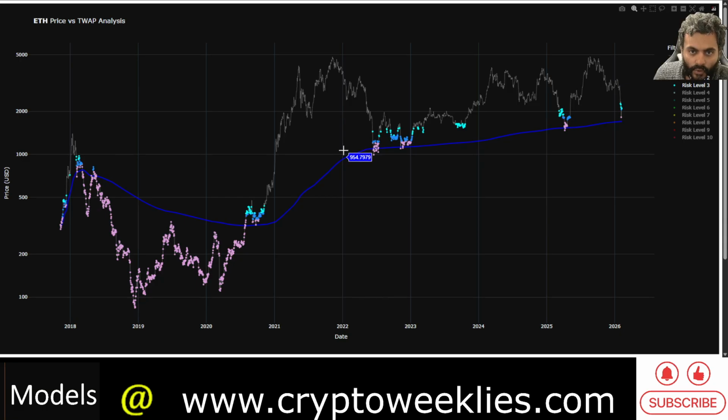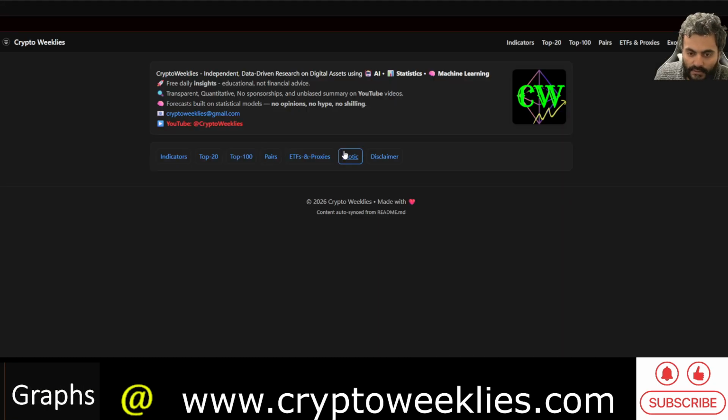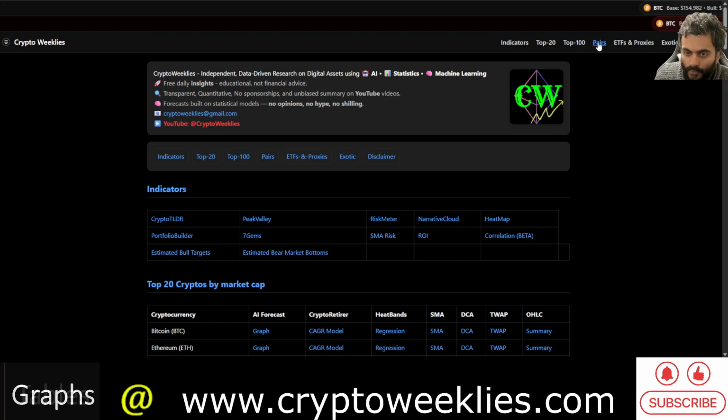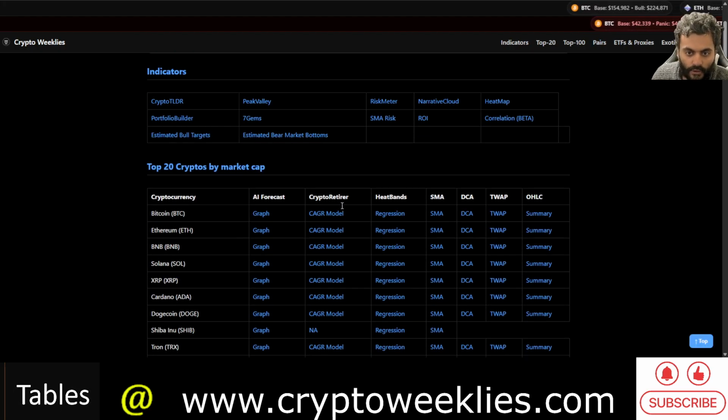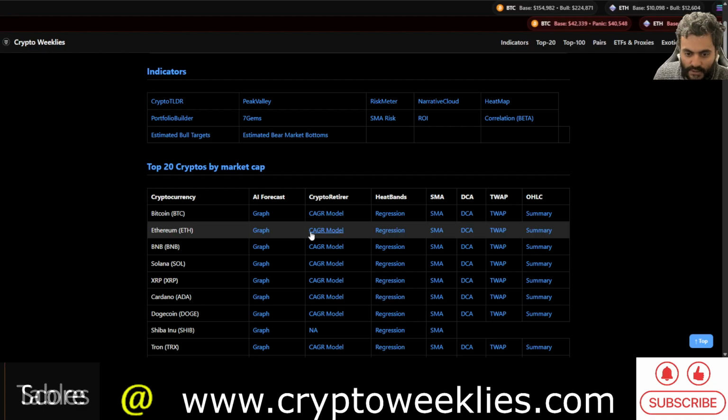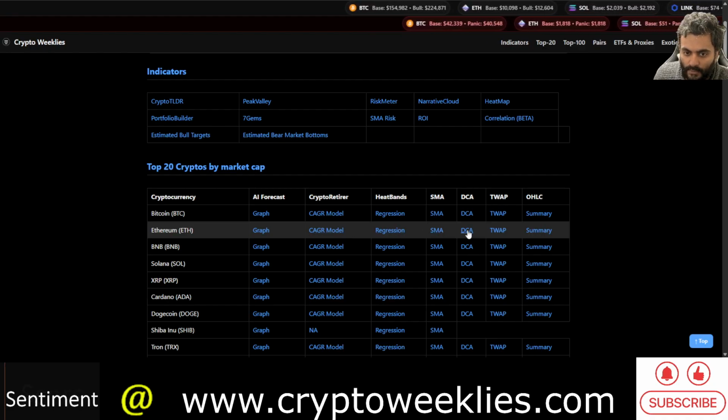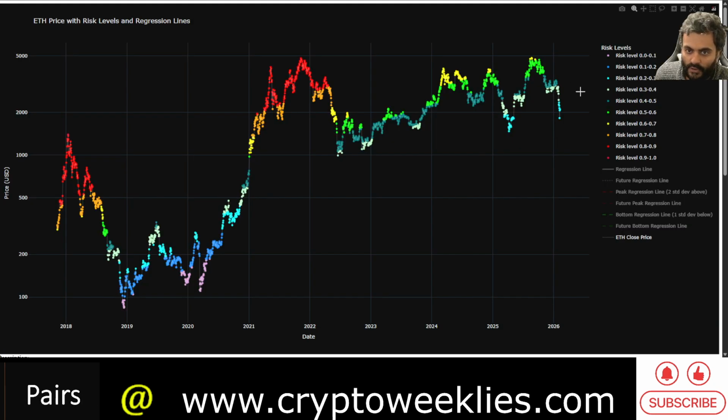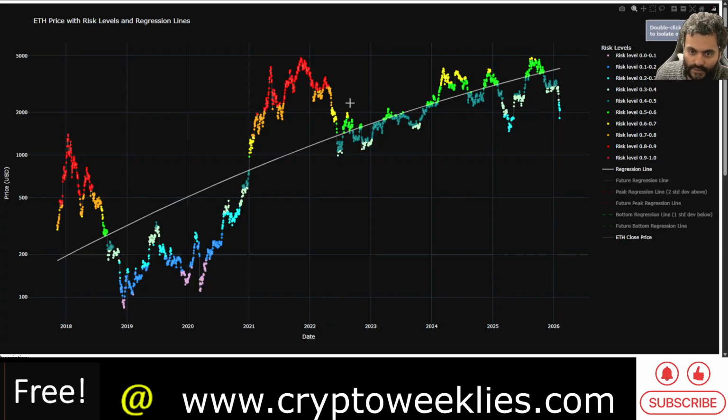The second model that we'll be discussing, going back to the homepage, this is the homepage of my website, cryptoweeklies.com. All of the charts again available to all. Starting with the regression based model, we'll start with the daily level of that regression based model. This is the regression based journey of the fair value of ETH.